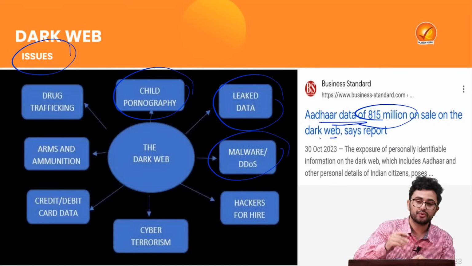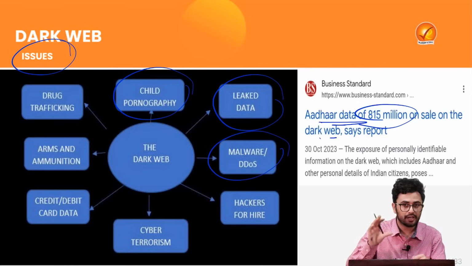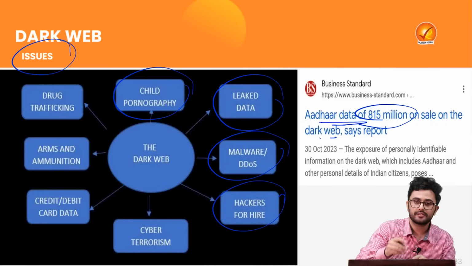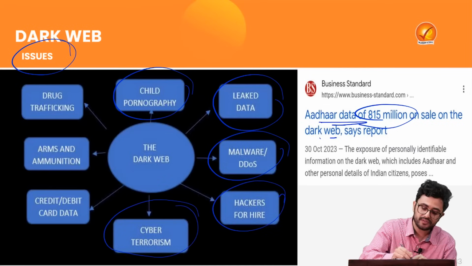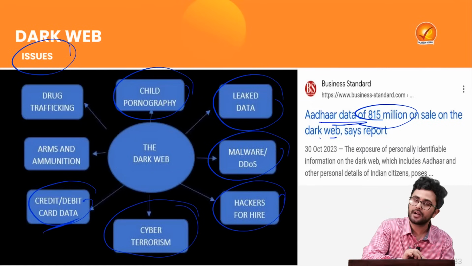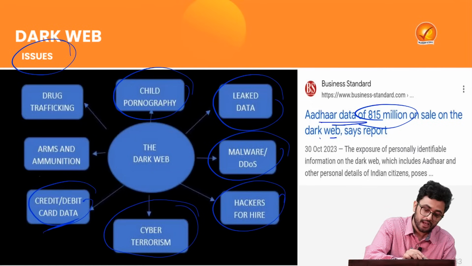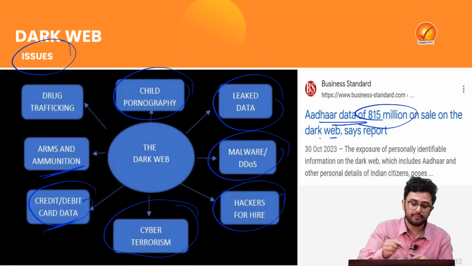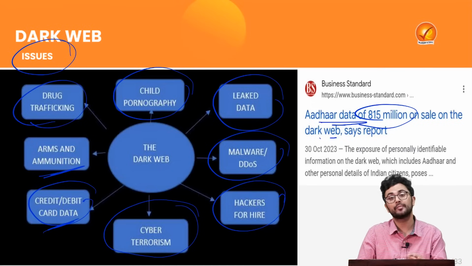It can lead to the use of malware to completely corrupt your system. Hackers can use it for the purpose of cyber terrorism. Your important data such as credit and debit card data can be compromised. Arms and ammunition selling can be done, and drug trafficking can also be done.